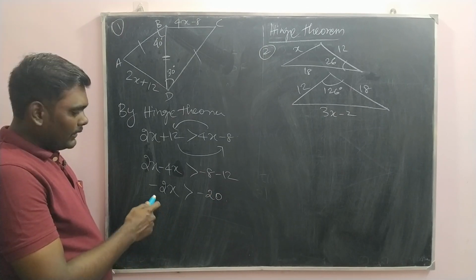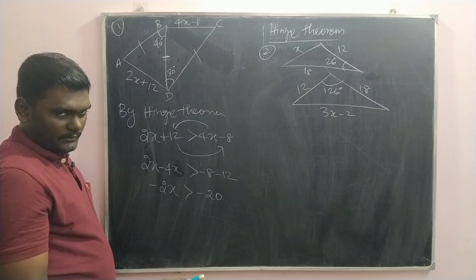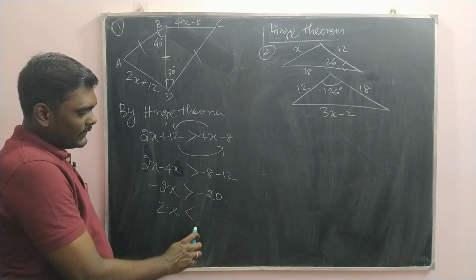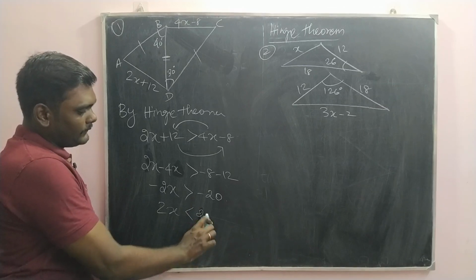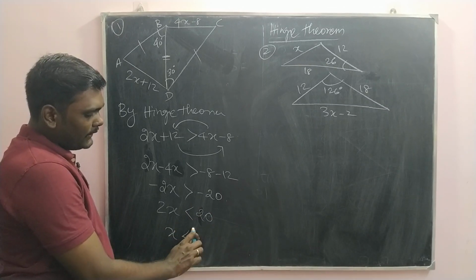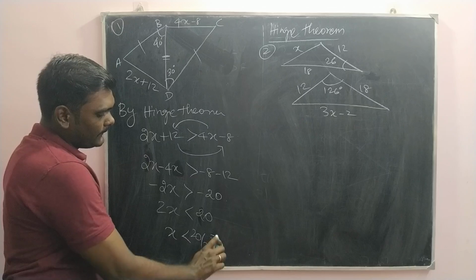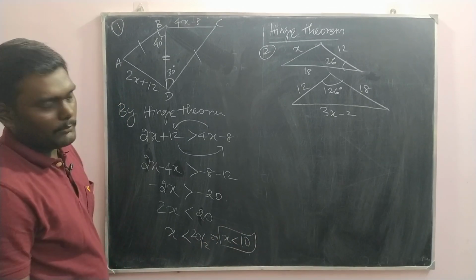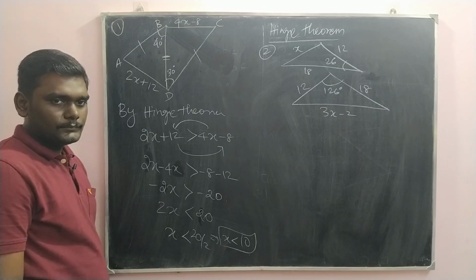Got it? And then when you change the negative throughout the equation, the inequality will change, which is less than 20. So x will be less than 20 by 2, that is x is less than 10. That's what the restriction they are talking about. Got it?